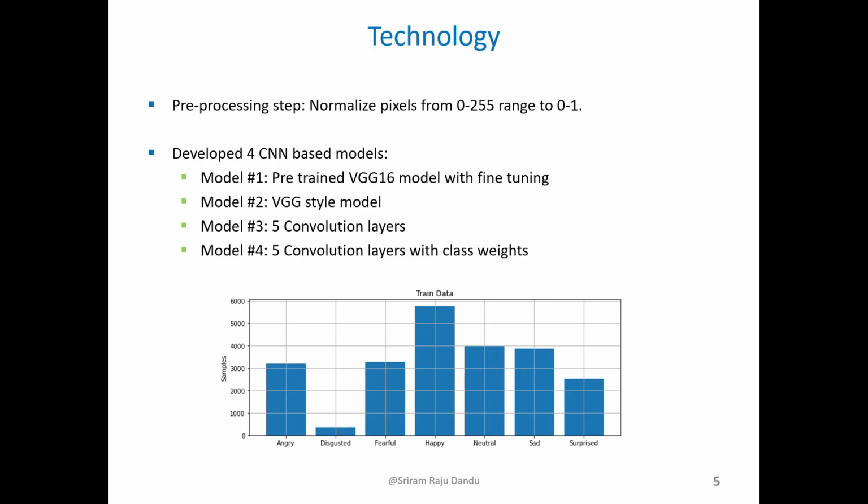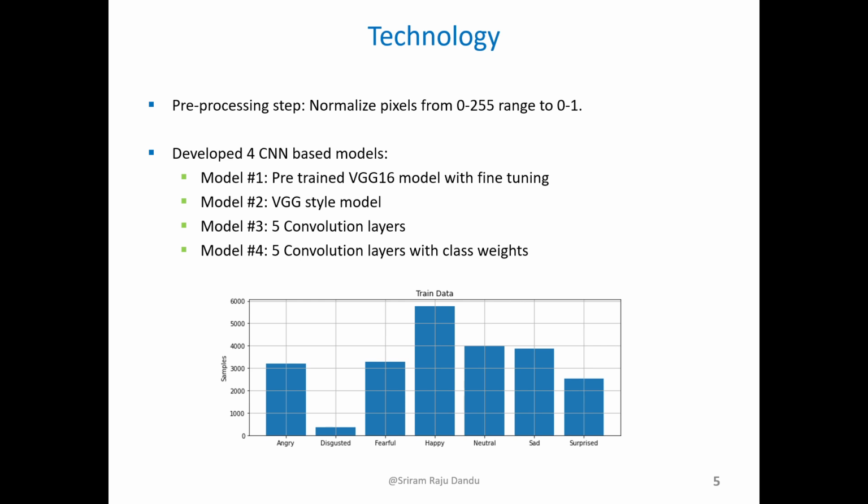Coming to the technology, I implemented a pre-processing step to normalize pixel values, which are originally from 0 to 255, to 0 to 1. And I developed 4 CNN based models. Model number 1, pre-trained VGG16 model with fine-tuning. Model number 2 is a VGG style model. Model number 3 is a 5-layer convolutional layer model. Model 4 is model 3 but with class weights.